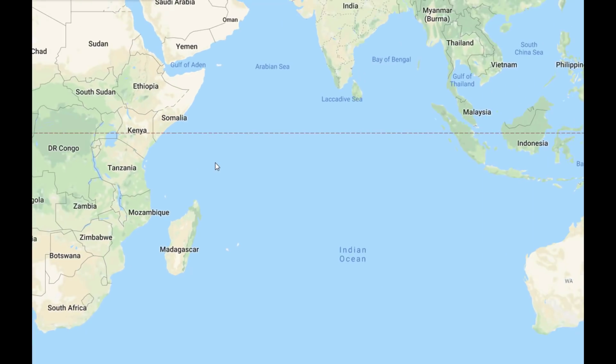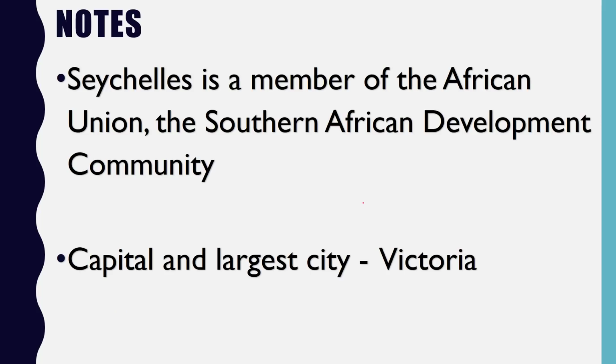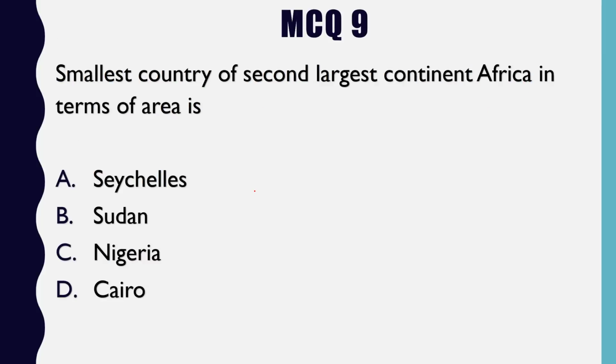Alright, this is Seychelles. Seychelles is basically a group of small islands, and recently it was in the news a lot because of the Assumption Island that India leased from the country of Seychelles, and India will build its military infrastructure over there. So Seychelles is a part of Africa or not, that we have to determine. Let's discuss that a bit more. So look, Seychelles is a member of the African Union. It is part of the Southern African Development Community as well. So definitely Seychelles is part of Africa.